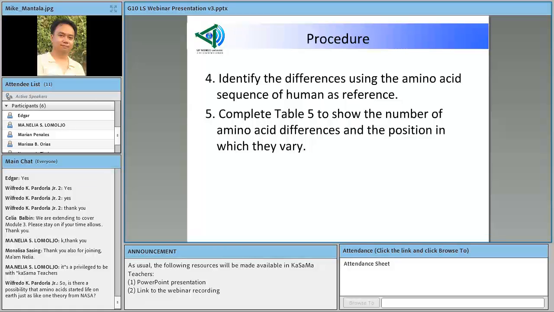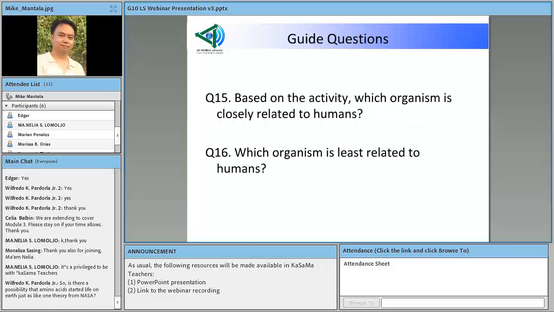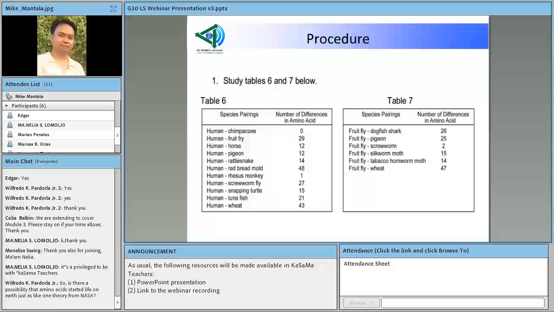Tapos na pala ito, no? Okay, sorry. They will go to the next, to the question. Yung sinasabi natin kanina na after question 16, ang 1 na yan, on page 315, step 1 should read step 6. So they're going to study now table 6 and table 7. But there is also a correction here for the human and the horse species pairings. For the human and horse, in table 6, 12 should read as 5, and for humans and rhesus monkey, 1 should read 2. Okay?